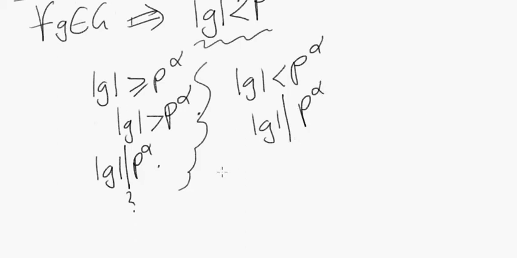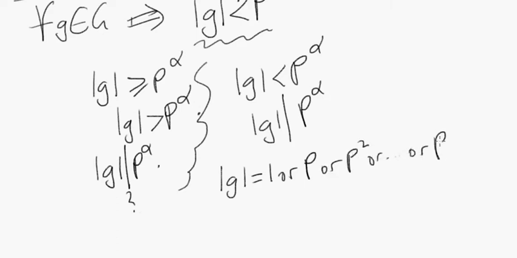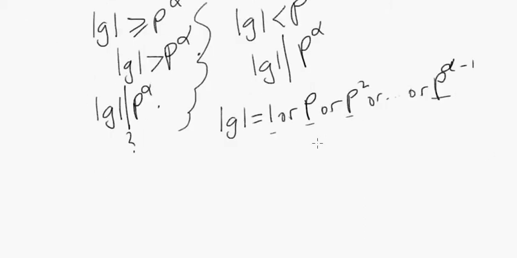Are we saying that the order of g has to either be 1 or p or p squared or all the way up to p to the alpha minus 1 in this case, because aren't we saying that the order of g is less than p to the alpha? So if these are the only possibilities for the order of g, let's ask the question: is there anything we can eliminate off the bat?